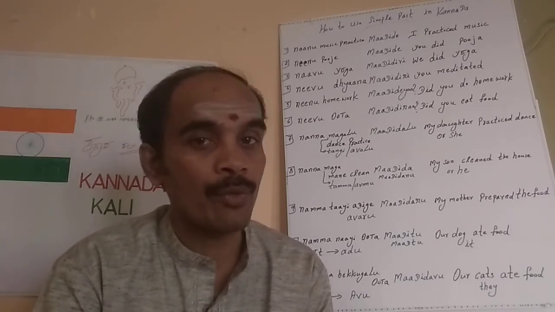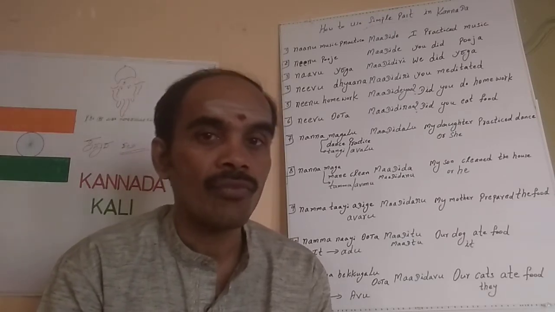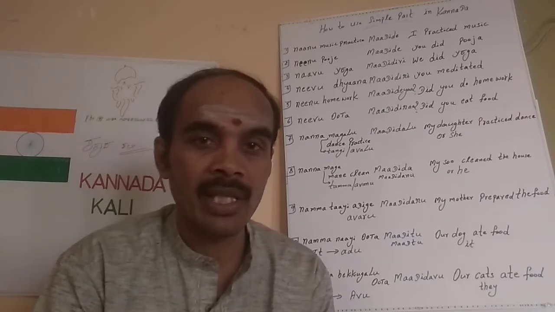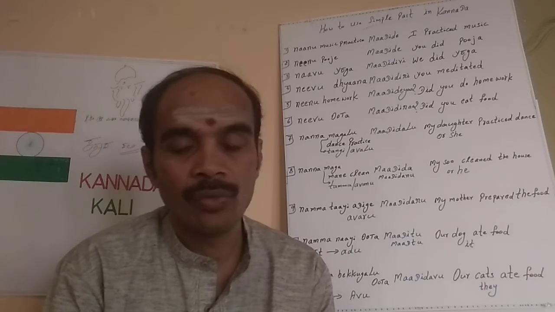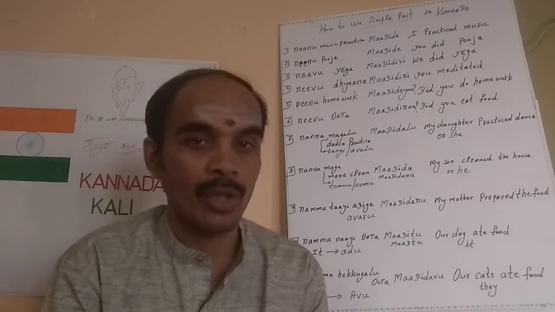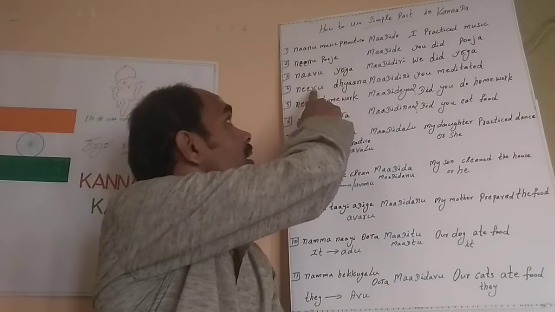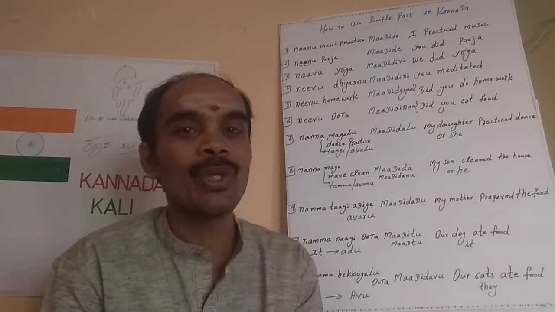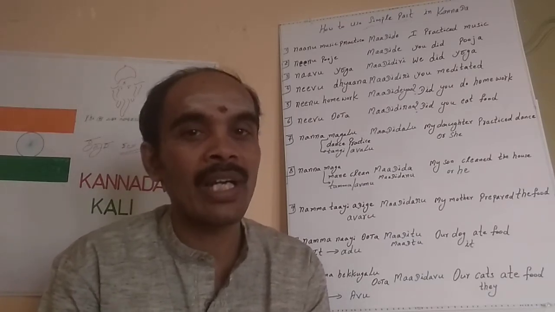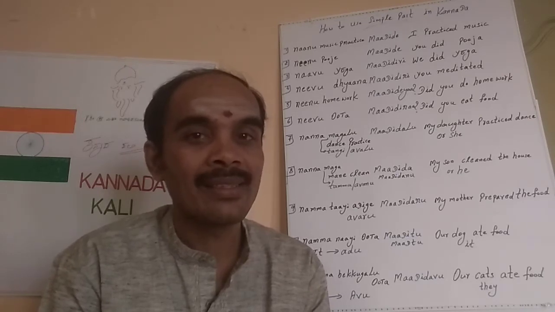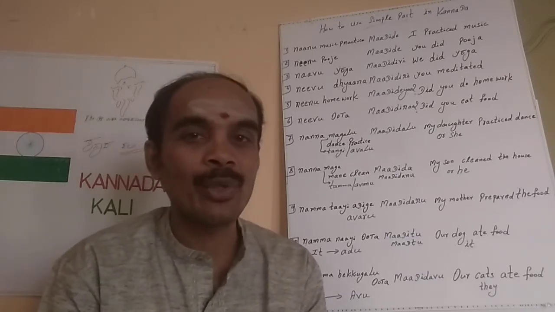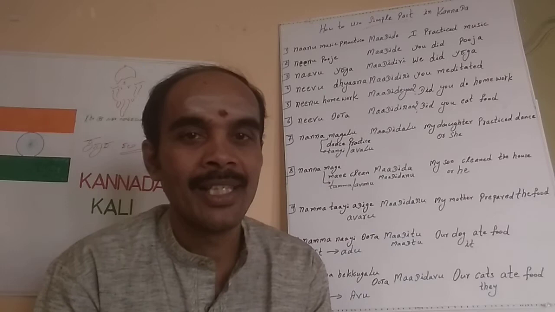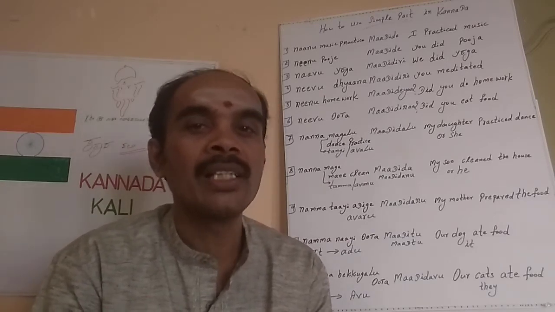Okay, so not for all the genders, for males and females also we can use ಮಾಡಿದೆ. So ನೀನು ಪೂಜೆ ಮಾಡಿದೆ, ನೀನು ಯೋಗ ಮಾಡಿದೆ, we can use. And then the third one we are talking about is ನಾವು. ನಾವು is we. ನಾವು ಯೋಗ ಮಾಡಿದೀವಿ. So what we have to add is MAA capital D I. Later we need to add small d and then I, V and I. 4 letters we have to add. ಮಾಡಿದೀವಿ. So ನಾವು ಯೋಗ ಮಾಡಿದೀವಿ.